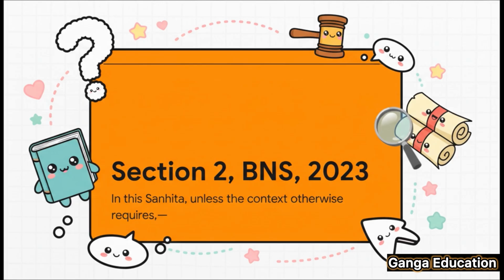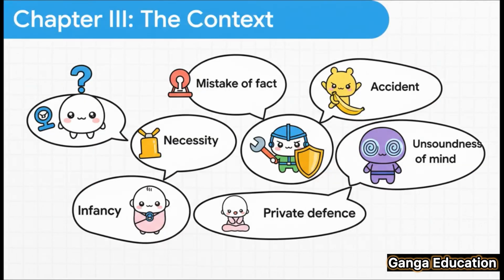It's telling us right from the start that no definition in this entire law is set in stone. It all depends on the context. So you're probably asking, okay, what is this context that Section 2 is talking about? Well, the context is Chapter 3 of the BNS, which covers Sections 14 all the way to 44. This chapter is the new home for all the general exceptions we know and love: private defense, accident, necessity, all of them. So by making every definition subject to context, the law is cleverly forcing us to read every offense with these exceptions in mind. It's the exact same result as the old Section 6, just done structurally.